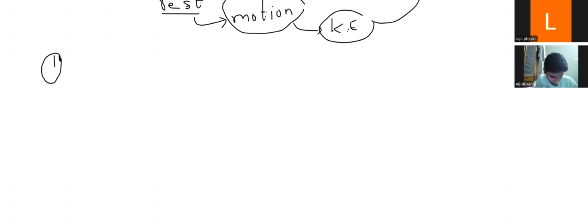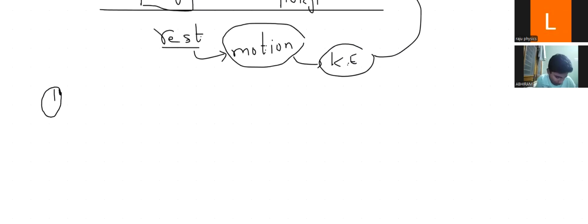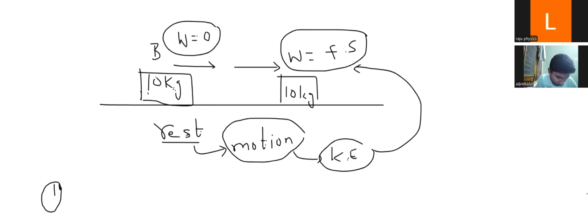A block is pushed up a frictionless incline. The work done by the force is equal to the change in kinetic energy of the block. Example 2. A car accelerates from rest. The work done by the engine is equal to the change in kinetic energy of the car. Yeah, it means kinetic energy.